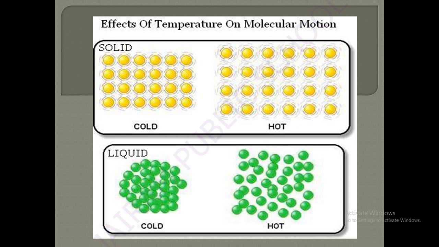So in this topic, we have seen what is meant by the term change of state, what happens when solid is converted into liquid and liquid is converted into gas, what is meant by latent heat of fusion, what is meant by latent heat of vaporization, and the effects of temperature on molecular motion.